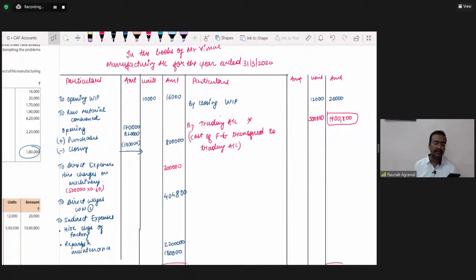Any doubts relating to this illustration? If you have any doubts, please post. And if you understood, then give a big thumbs up on YouTube as well as in the comment section so that I can understand. Just a moment, the doubts screen is not working.